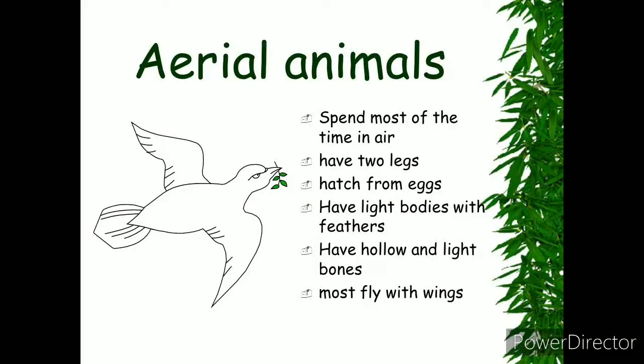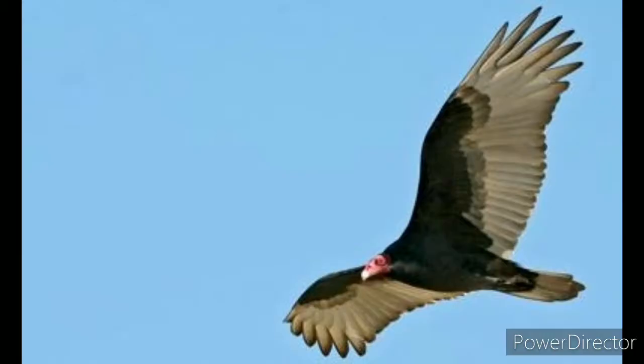Then, aerial animals. Aerial animals are animals that can fly. Birds and bats are the most common examples of aerial animals. Birds use their wings to fly. They have hollow bones due to which their bodies are lightweight. They change directions while flying with the help of their tail.